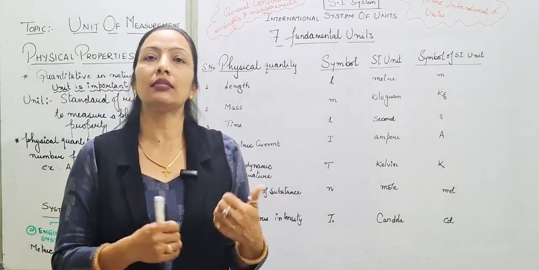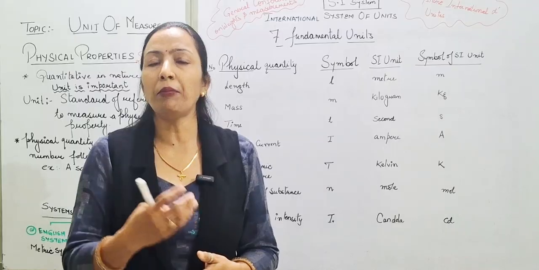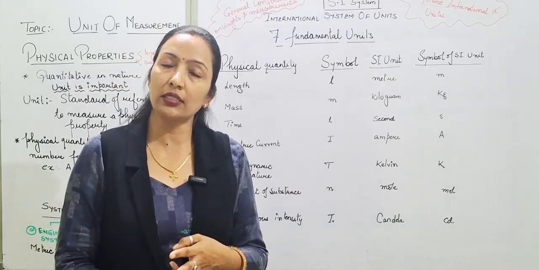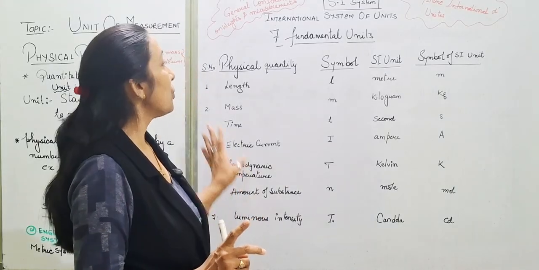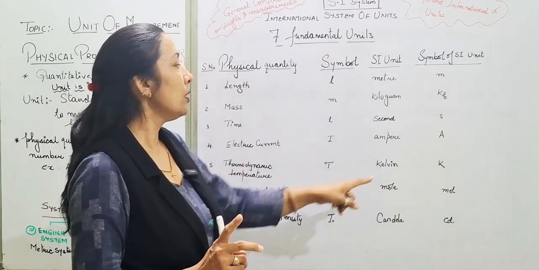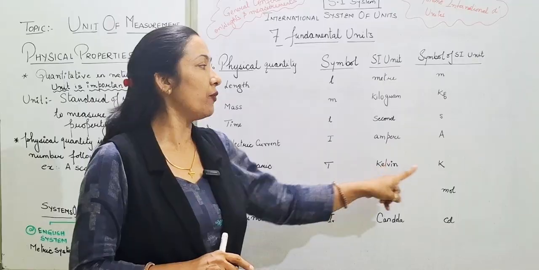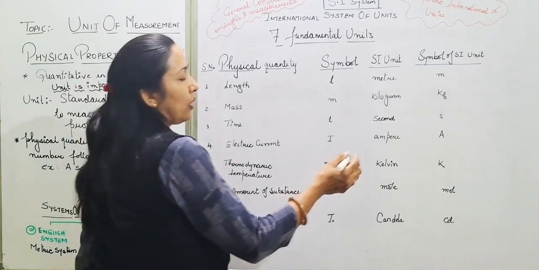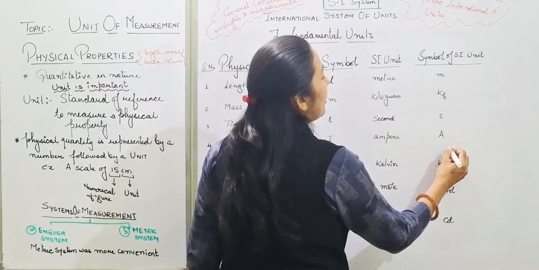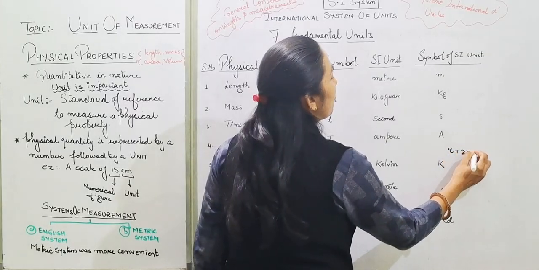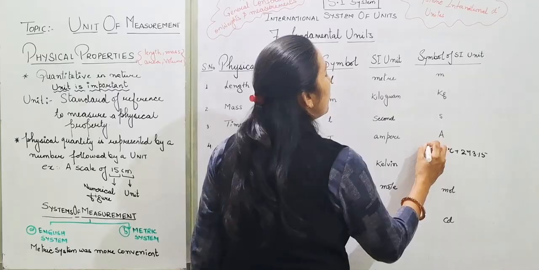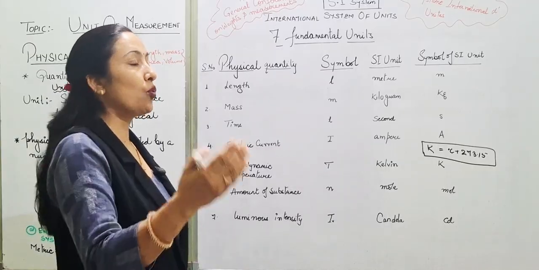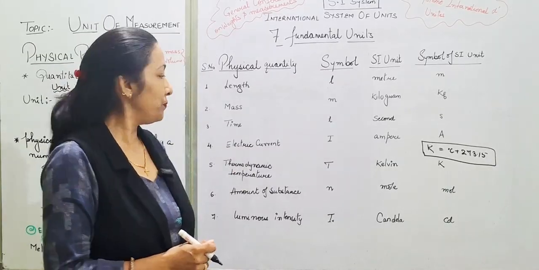Thermodynamic temperature is also a physical property. Here the temperature can be measured in Fahrenheit, Kelvin and degree Celsius. But in the International System of Units, Kelvin is the SI unit having symbol K. We can simply convert degrees Celsius into Kelvin. How can we convert it? By simply adding 273.15 to the degrees Celsius in order to make it Kelvin. So if you know the temperature in degree Celsius, you can easily convert it into Kelvin.